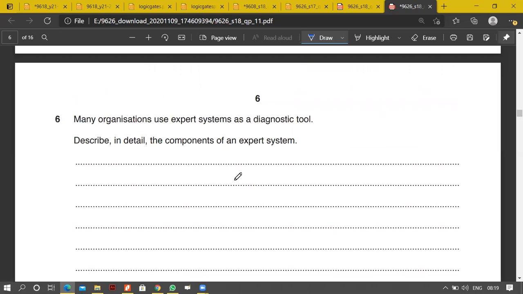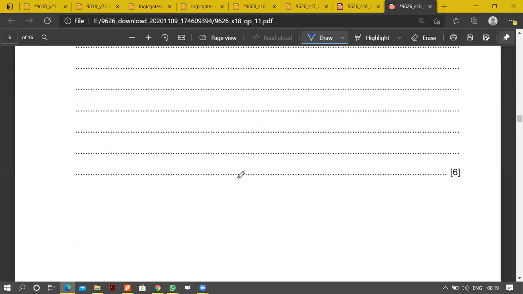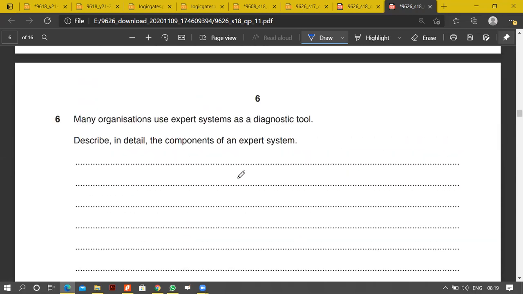Many organizations use expert systems to diagnose tools. In detail, describe the components of an expert system. So we have discussed expert systems. Yes, Sumaya, beta hai? Rest of you? Yes, sir. This is a 6 marks question again. So we have to mention how many organizations use expert systems to diagnose tools. It's not a specific one; we have to talk about it in general. So it could be anything.